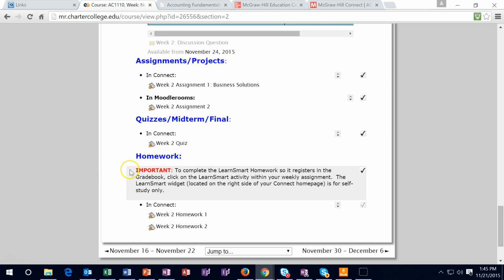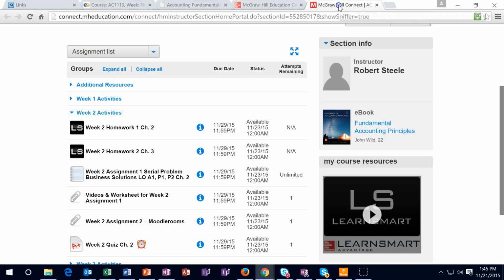The homework, I'm going to skip the quiz and go to the homework first. Once again, those are in Connect. Once you complete them, check them off in Moodle Rooms. You're going to go, okay, I did those. They are going to be located in Connect, and they're going to be these 2. So we're going to spend a lot of time on week 2, which is really what the quiz is going to focus on, and then we're going to introduce week 3, and then you'll do week 3 next time. So you want to really do week 2 again, and that'll help you out for the assignment and help you out for the quiz.